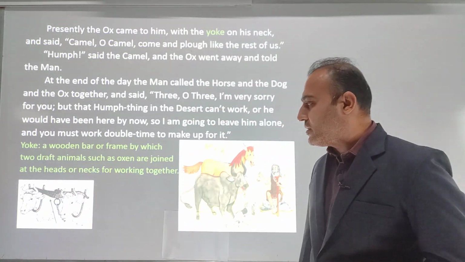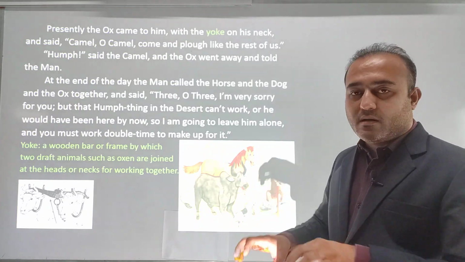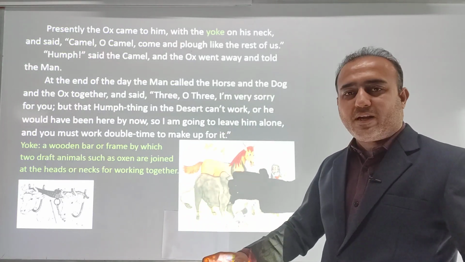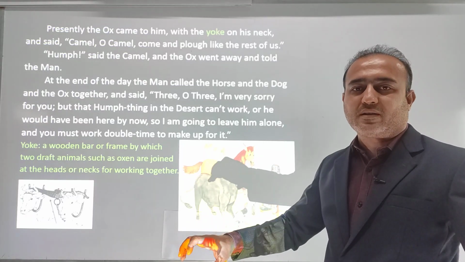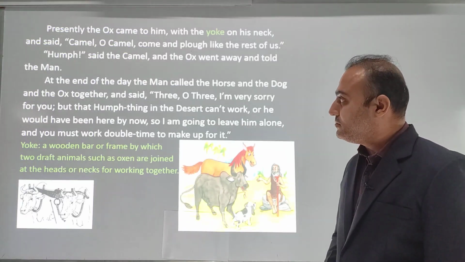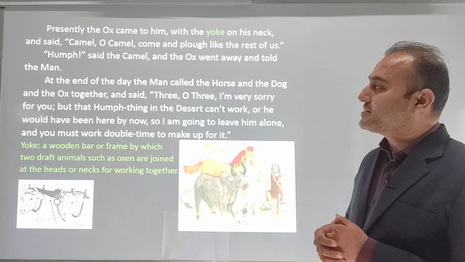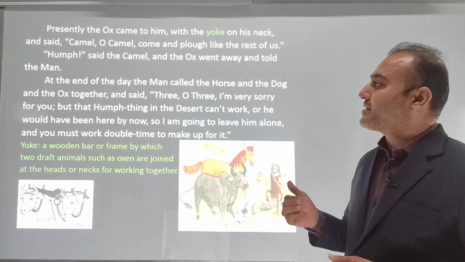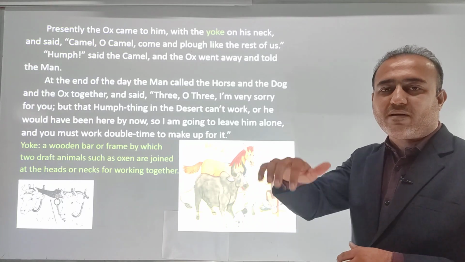It is a wooden bar with the help of which two animals who are made to work together are attached or joined. So with the yoke on his neck he said, Camel, O camel, come and plow like the rest of us. You know the ploughing of the field.